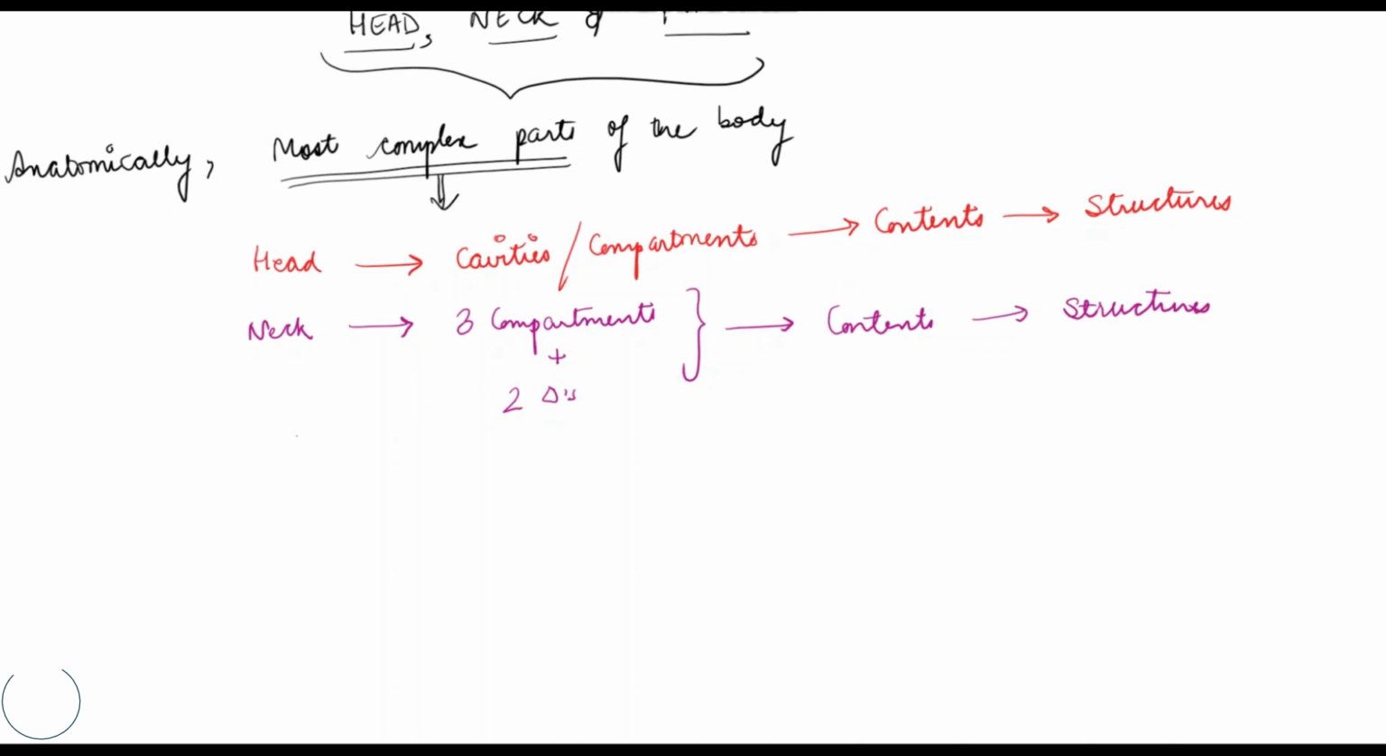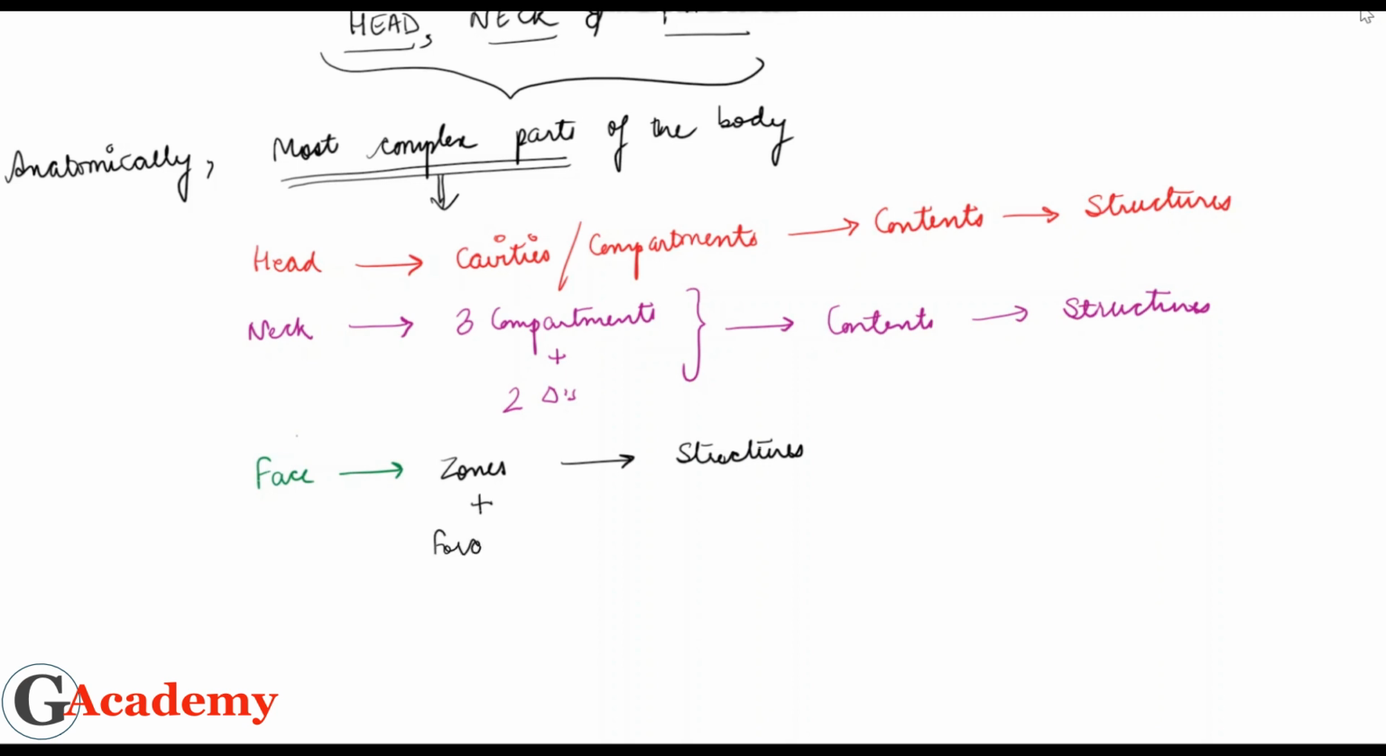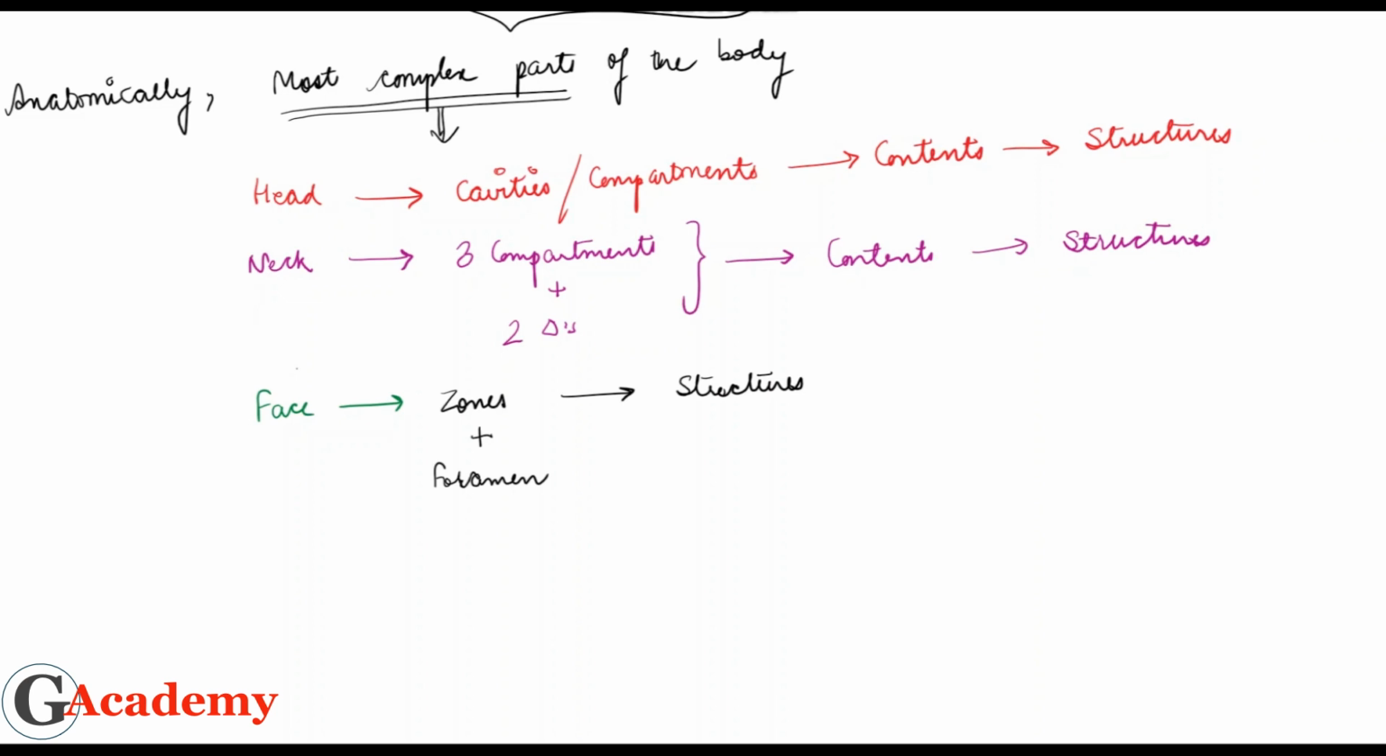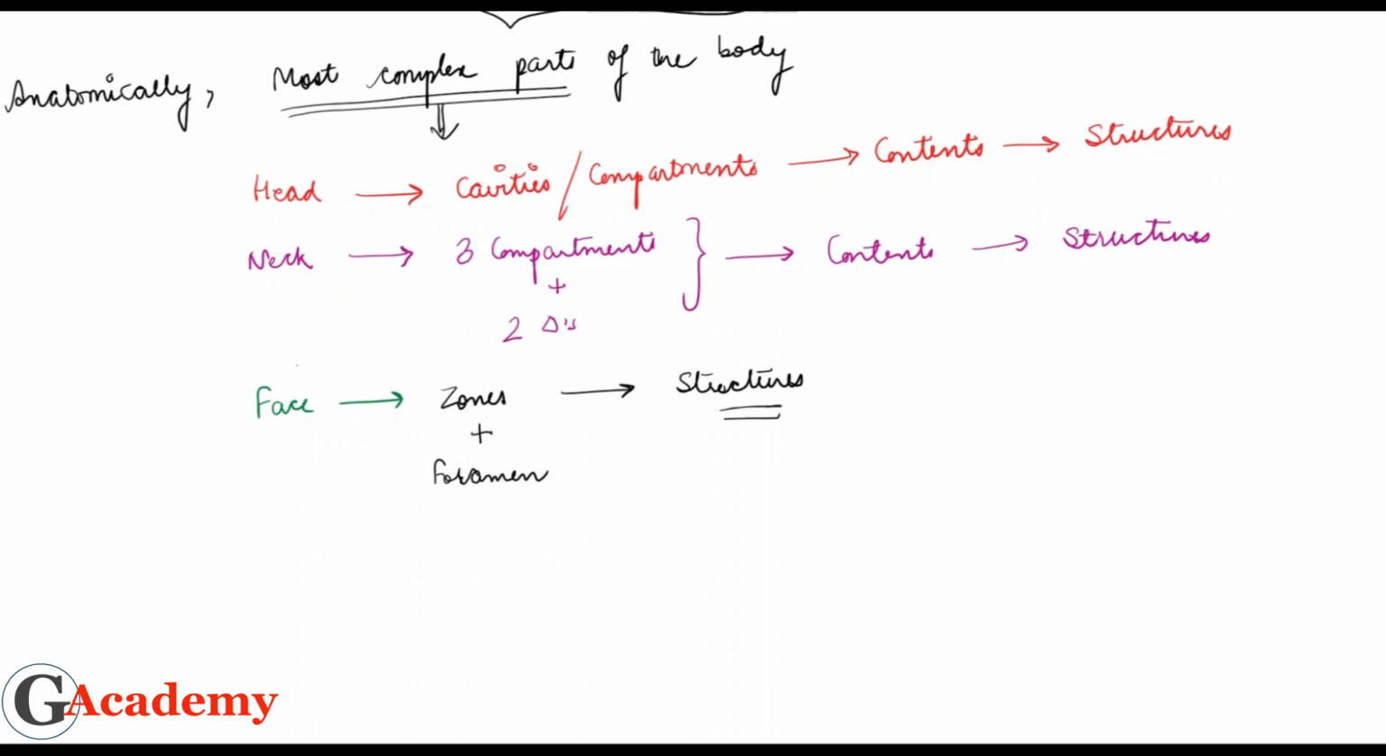Then we also have one more part, that is the face. Face also has zones, as you know, the zygomatic zone, the maxillary zone and other zones, which form structures or give passage to structures. Along with the zones, face also consists of various foramina, which give passage to the structures. For example, foramen ovale and others. So there are various foramina also.